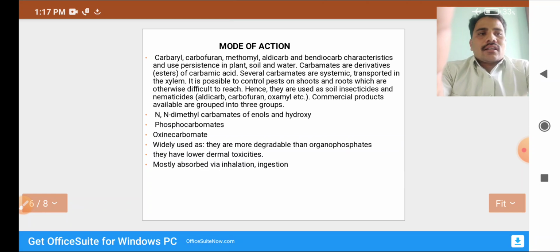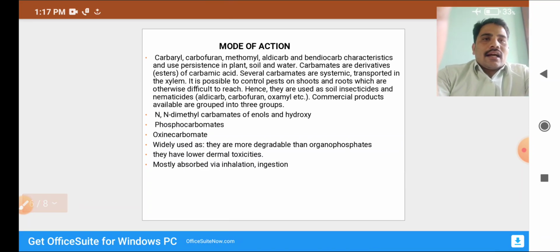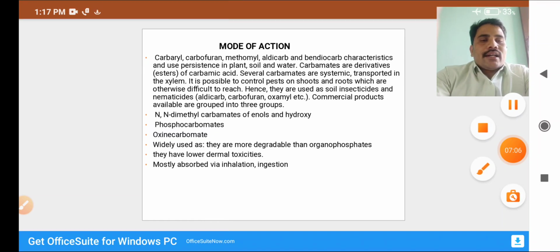What is the mode of action? Carbaryl, carbofuran, methomyl, aldicarb and bendiocarb: characteristics and persistence in plant, soil and water. Carbamates are ester derivatives of carbamic acid.